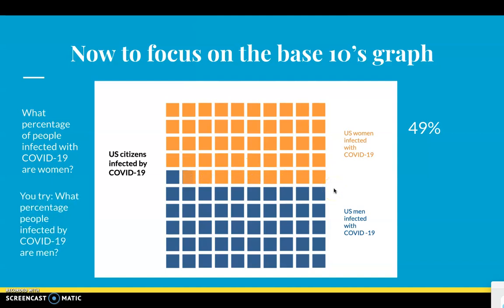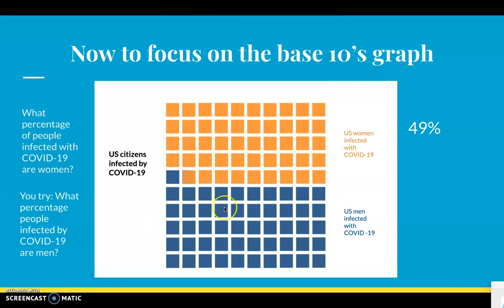So now I want you to try a question. So I want you to find what percentage of people infected by COVID-19 are men. And if you can pause the video here and figure out your answer, maybe show your work so then you can check your answer at the end and see where you went wrong if you get it wrong. But I want you to figure that out and then come back to me. Okay, I hope you all took a time to pause the video.